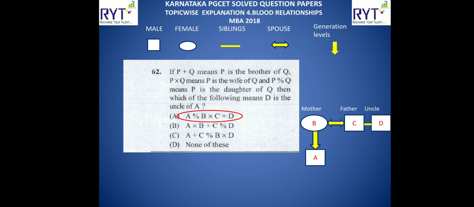If you observe this, A percentage B into C plus D. If you put it in a flow chart, A is the daughter of B, then B is actually the wife of C, okay, and C is the brother of D. Now it means D is the uncle of A. If you observe here, this option A itself is correct. Option A, D is the uncle of A. You don't need to go further. You can stop here itself and save time.